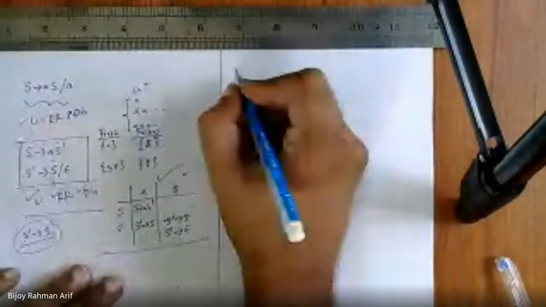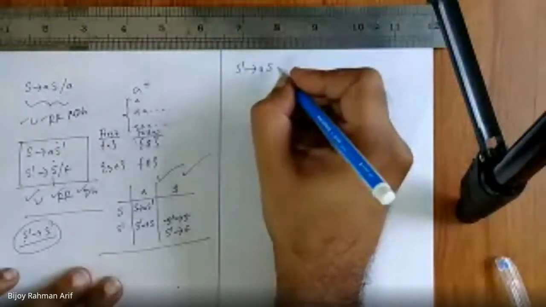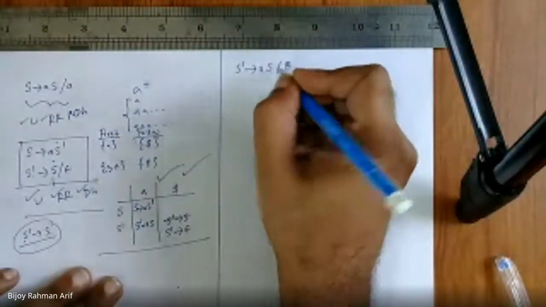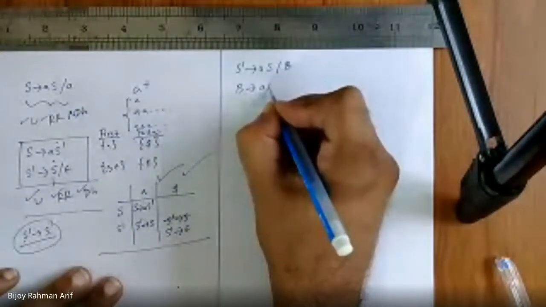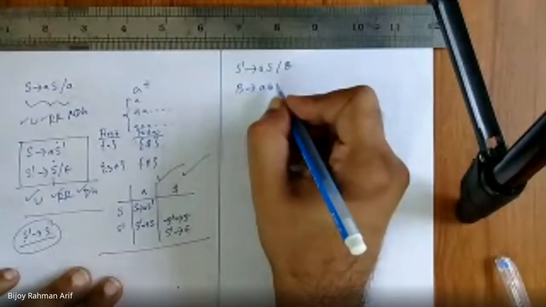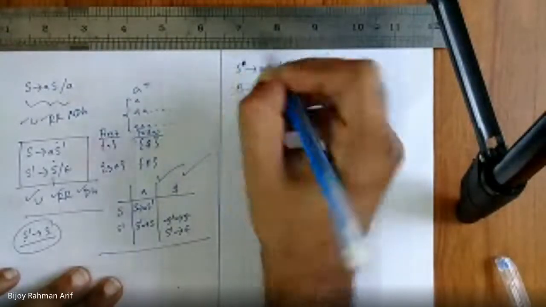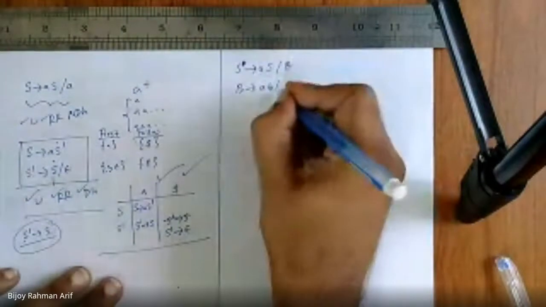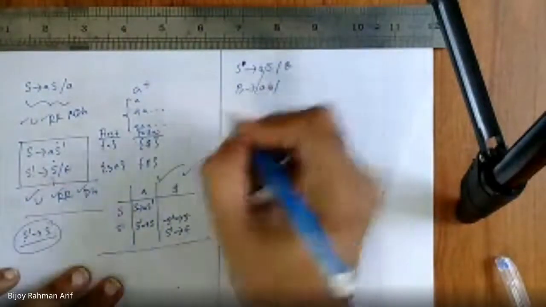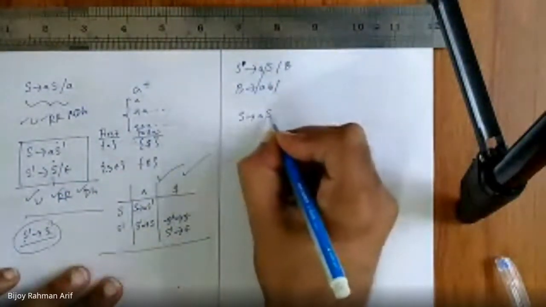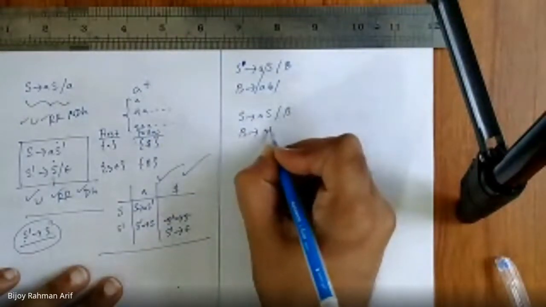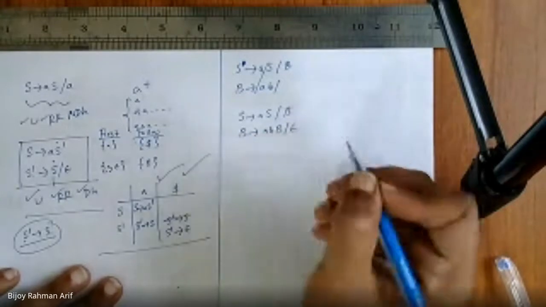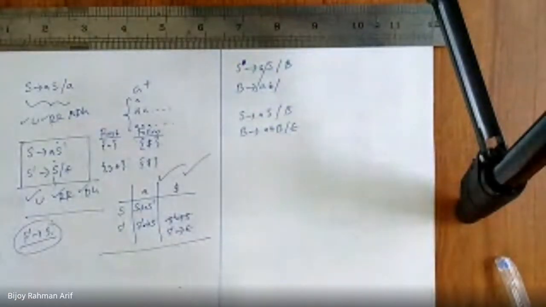Let's take this. S derives AS or B. B derives AB, B or S. Let's take this one.